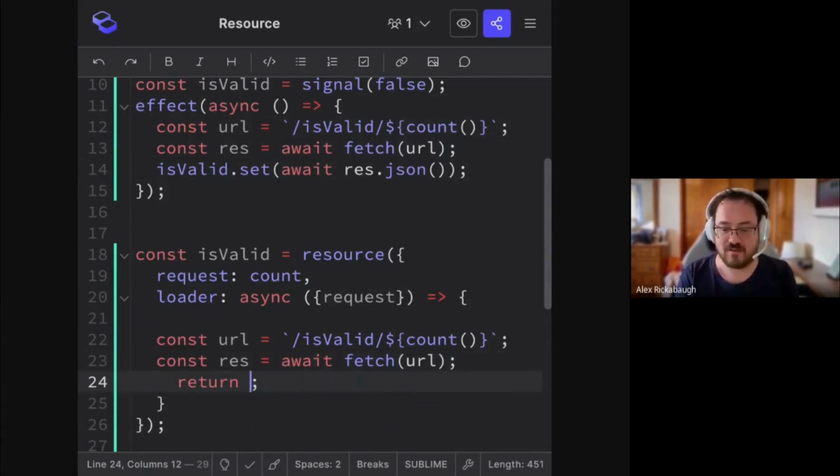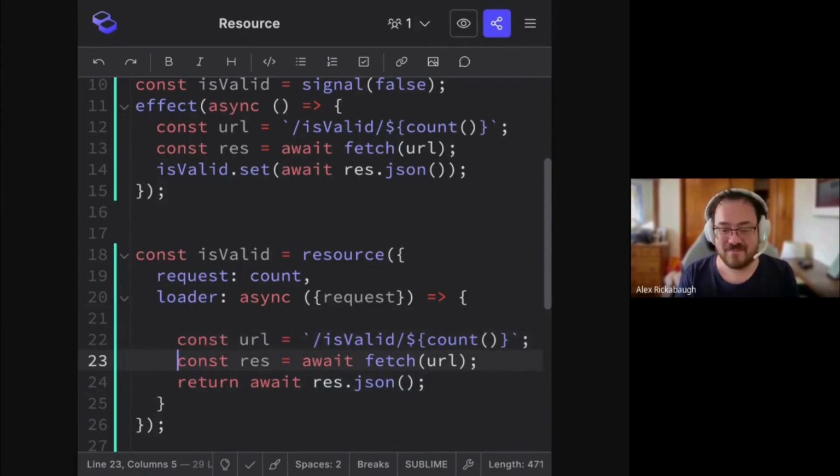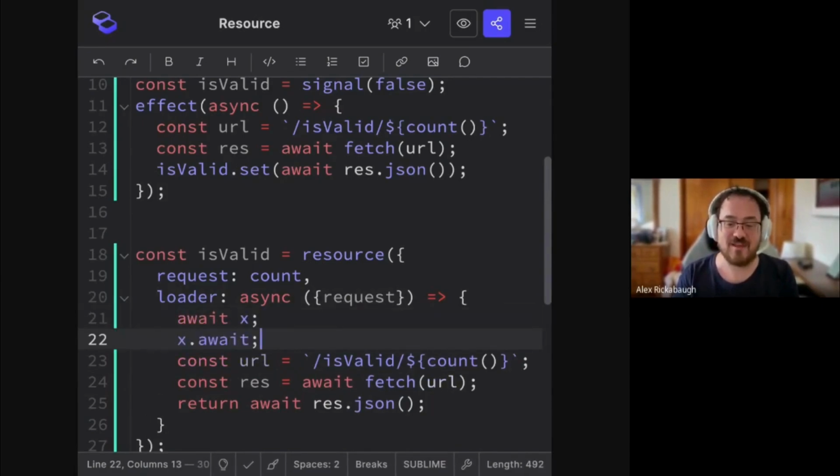What am I writing? It's Rust. Result.json. Rust uses, instead of await x, x.await, which is really jarring to go back and forth between.